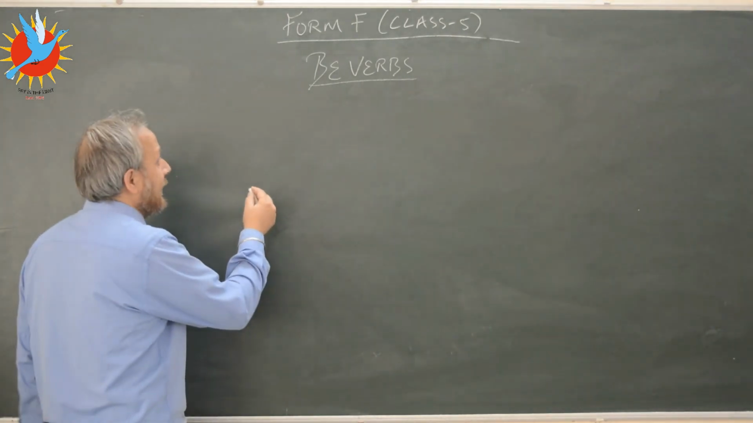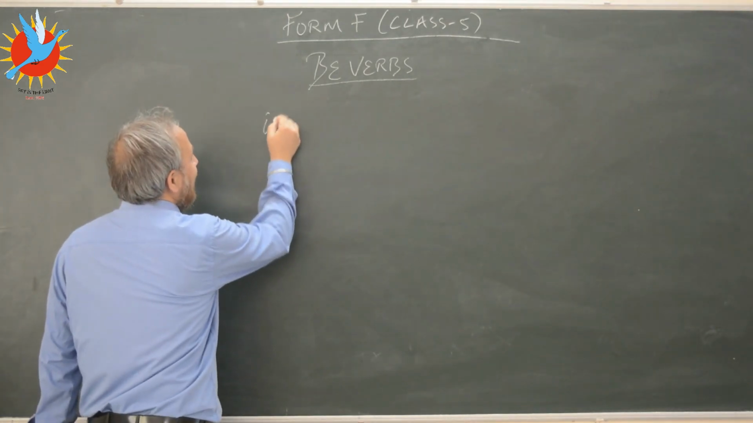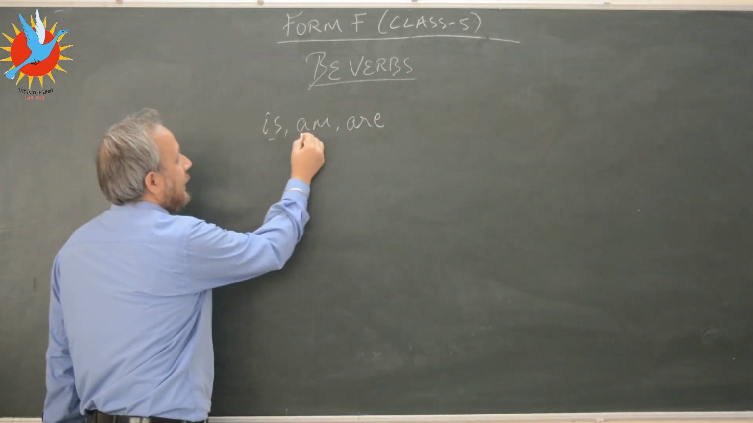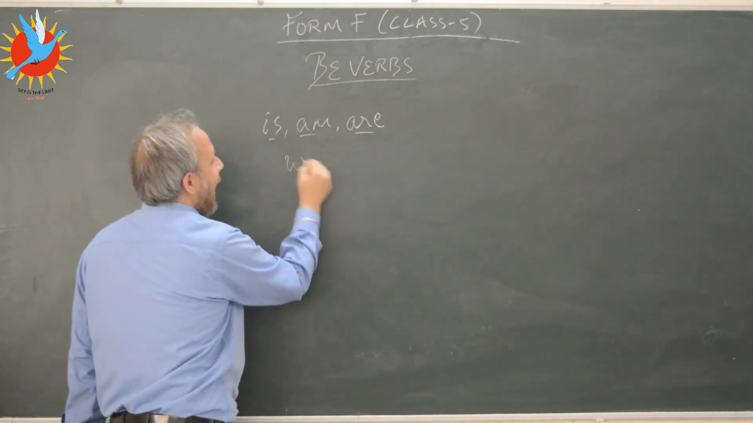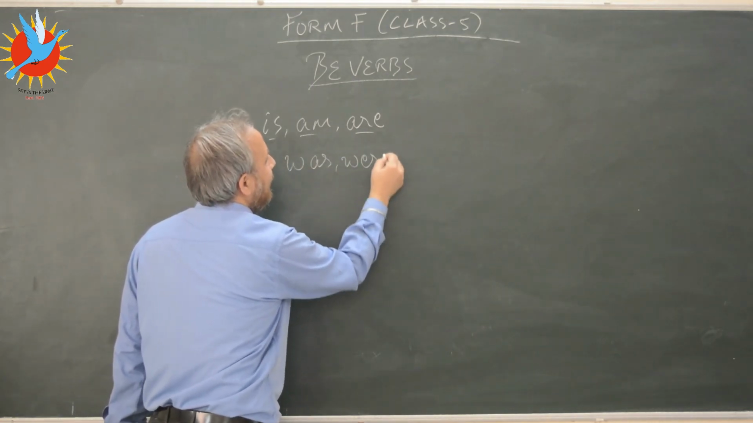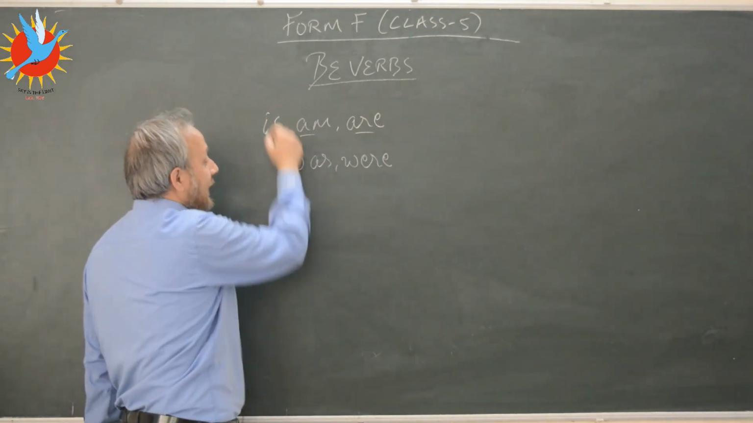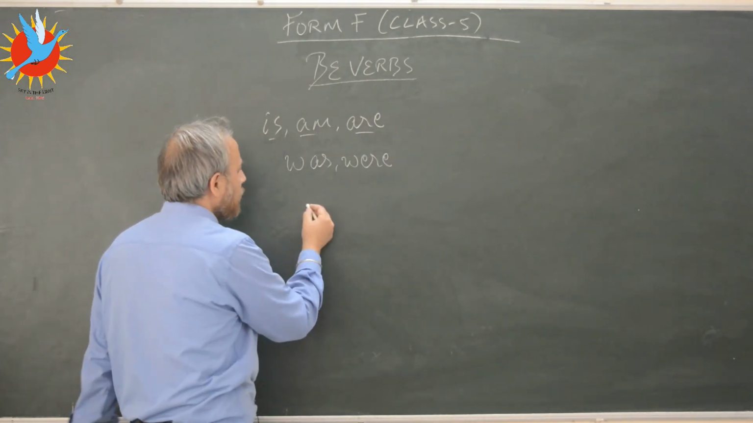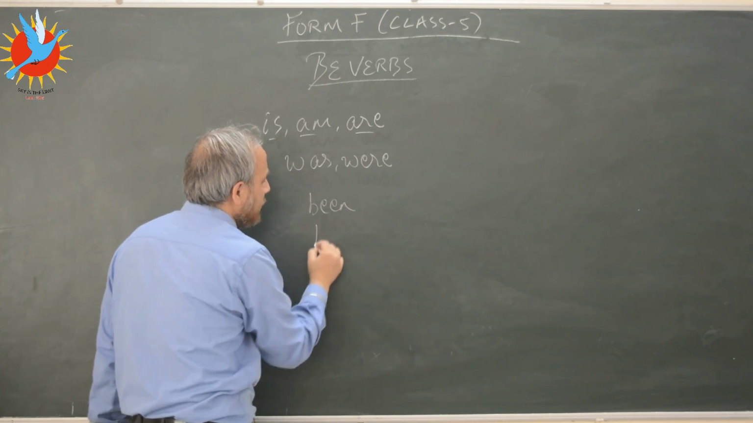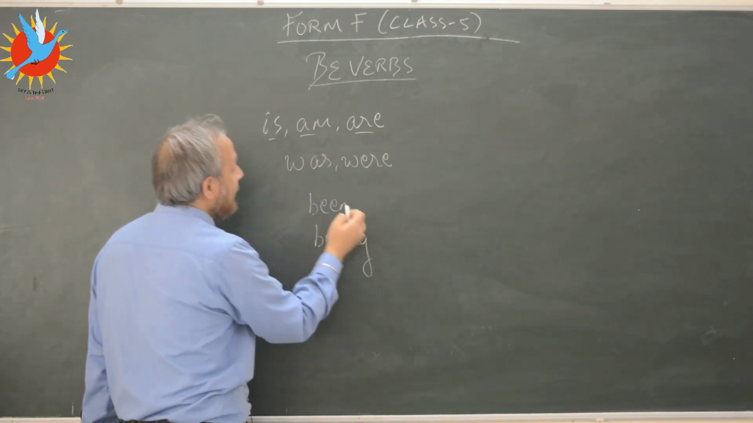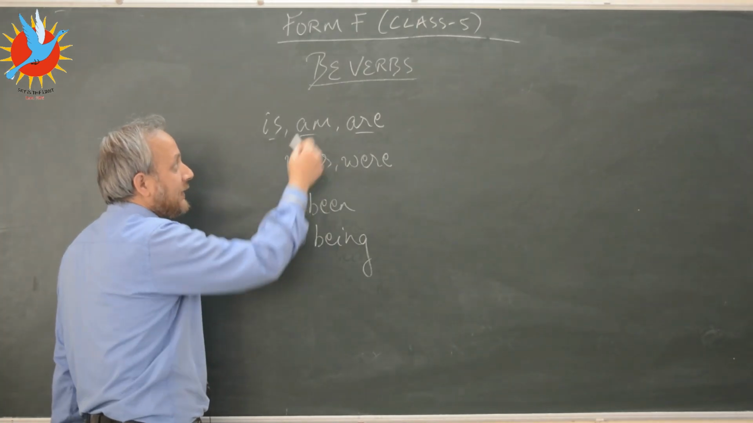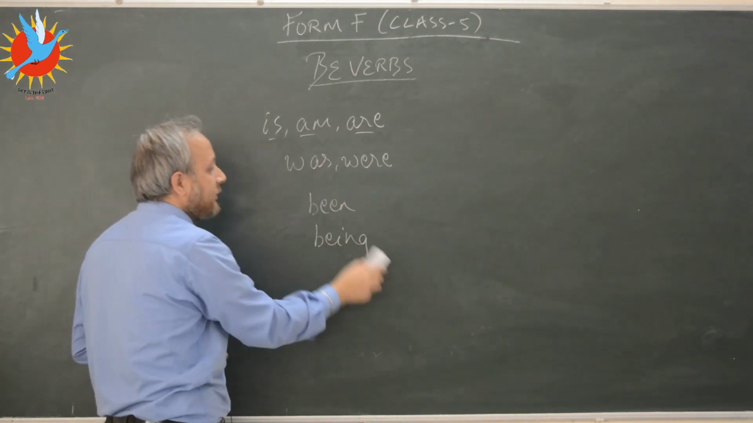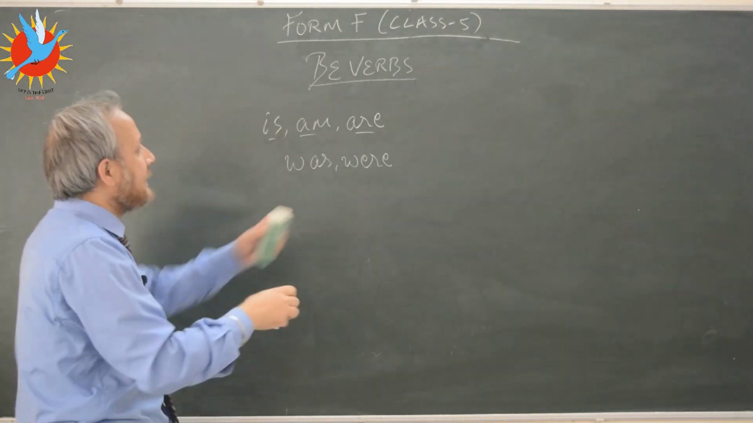Now, to be verbs are very simple, kids. So you have is, am, are. These are the to be verbs. You also have was and were. So is, am, are, was, were, these are called to be verbs. And you also have been. So all these words that you see on the board, these are to be verbs. I would like to focus on is, am, are, was and were today. So let's see how it works.